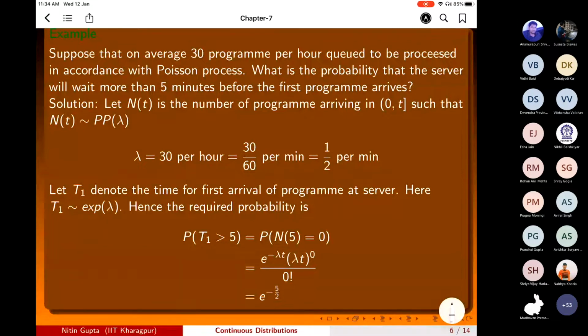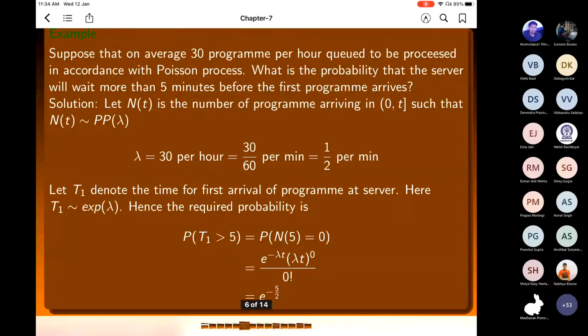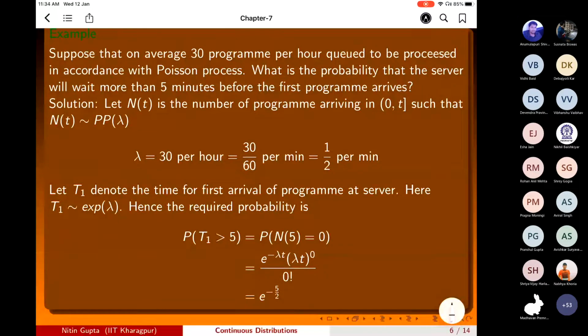Suppose that on an average 30 programs per hour are queued to be processed in accordance with the Poisson process. What is the probability that the server will wait more than 5 minutes before the first program arrives? So N(T) is the number of programs arriving in the interval 0 to T such that N(T) is a Poisson process. So lambda here is 30 per hour, that is 30 by 60 per minute, 1 by 2 per minute. T1 denotes the time for the first arrival of a program at the server.